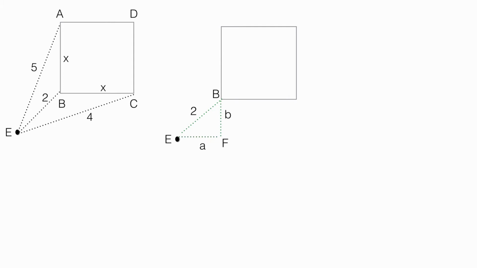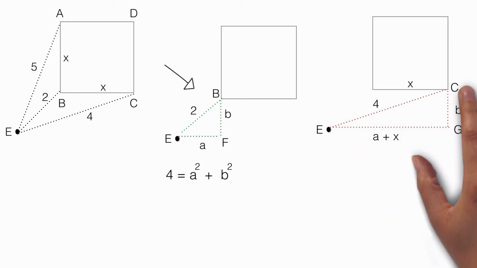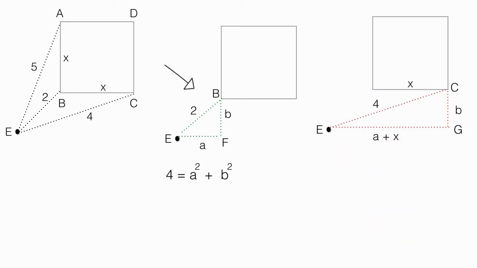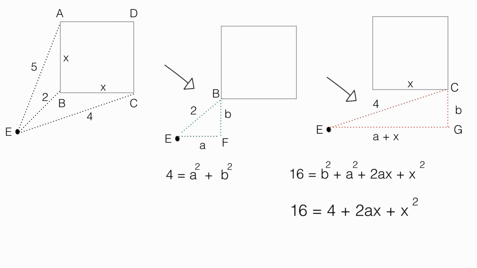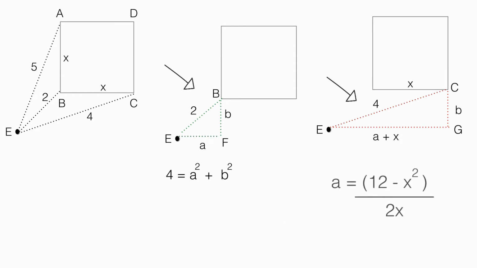So let's first look at triangle EBF. Using Pythagoras theorem, we can say EB square is equal to EF square plus BF square. And here is our first equation. Now let's focus on the next triangle, ECG. We can say EC square is equal to CG square plus GE square. And simplifying this further we get, but we saw in our previous equation that A square plus B square is 4. So let's put that 4 in here. Now we will solve for A, and this is what we get.